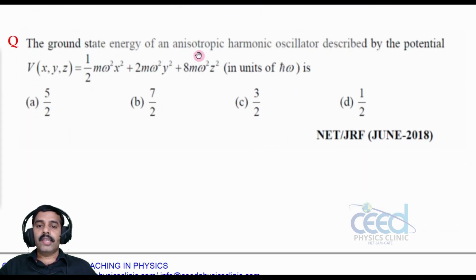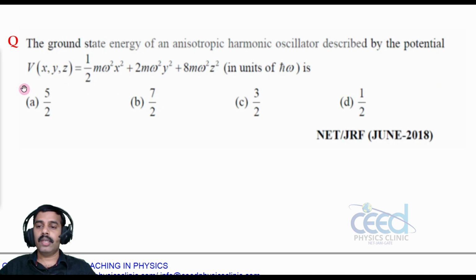The ground state energy of an anisotropic harmonic oscillator described by the potential half m omega square x square, 2m omega square y square, 8m omega square z square, in units of h cross omega, is the ground state energy of an anisotropic harmonic oscillator, right.